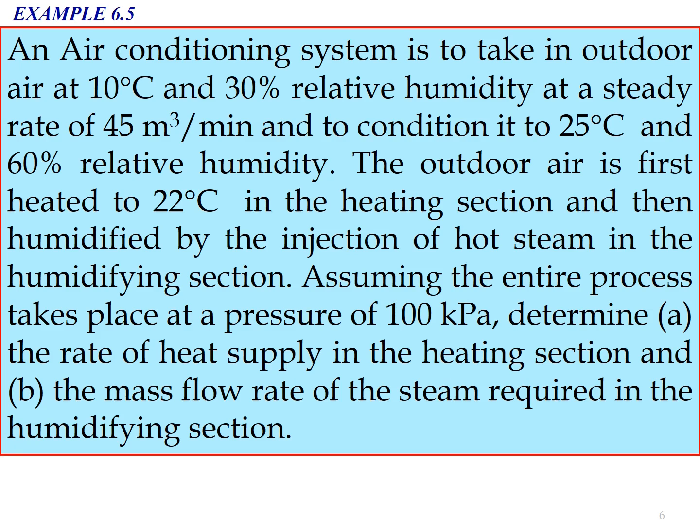Example 6.5. An air conditioning system is to take in outdoor air at 10 degrees Celsius and 30% relative humidity at a steady rate of 45 meter cubic per minute, and to condition it to 25 degrees Celsius and 60% relative humidity. The outdoor air is first heated to 22 degrees Celsius in the heating section and then humidified by the injection of hot steam in the humidifying section. Assuming the entire process takes place at a pressure of 100 kPa, determine A, the rate of heat supply in the heating section, and B, the mass flow rate of the steam required in the humidifying section.